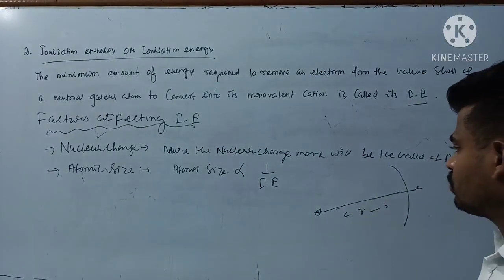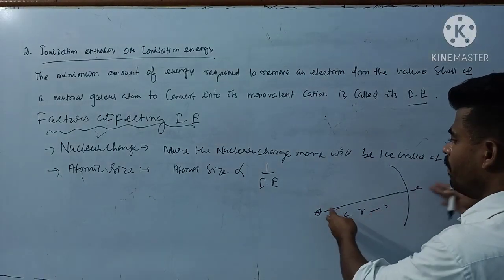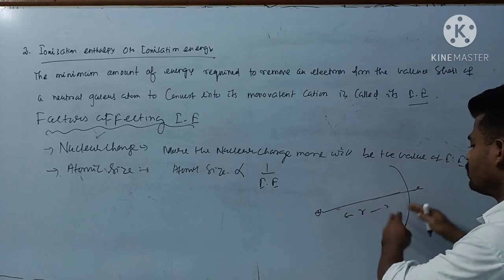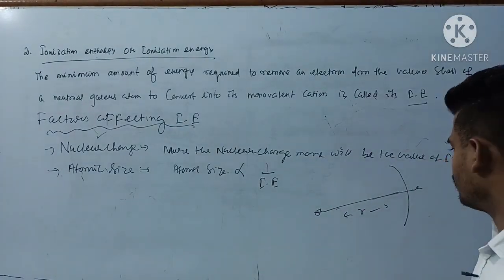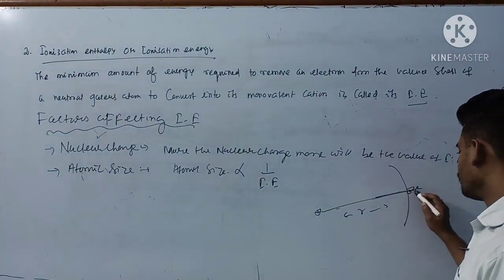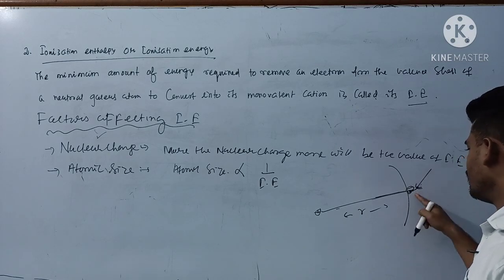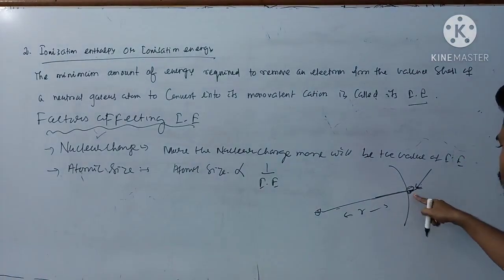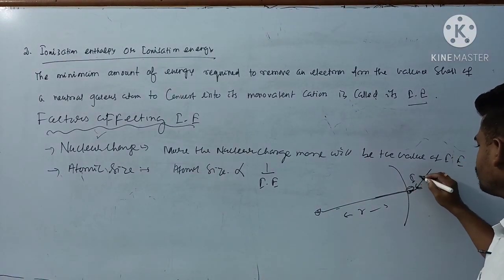So the more the atomic size, the lesser the ionization enthalpy, since it is under less force of attraction from the nucleus, so you can easily remove it by applying a small amount of energy.